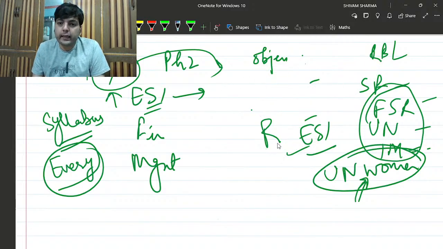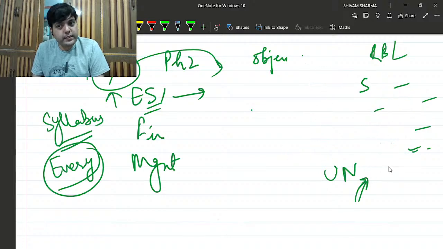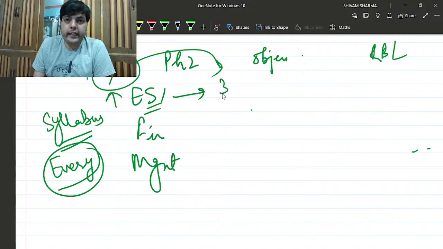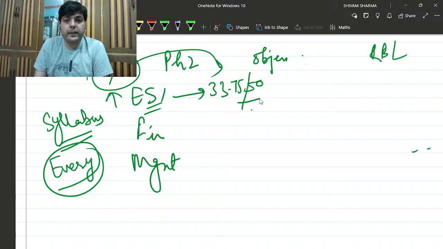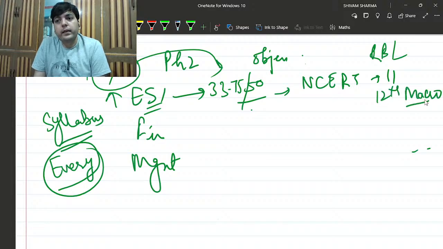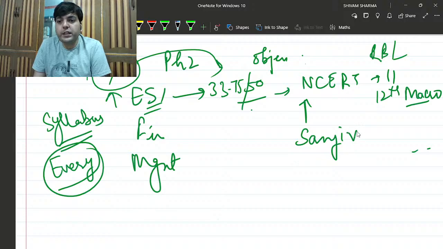And for ESI static, because in descriptive questions ESI static could be asked. For me, I scored about 33.75 marks out of 50 in the ESI descriptive portion. For static, I did nothing very different. I actually studied NCERTs, 11th standard and 12th standard macroeconomics. I also supplemented this with Indian Economy by Sanjeev Verma.